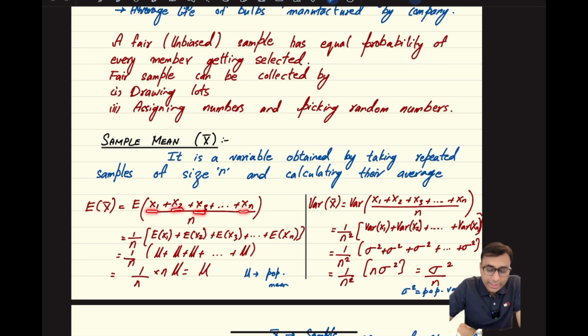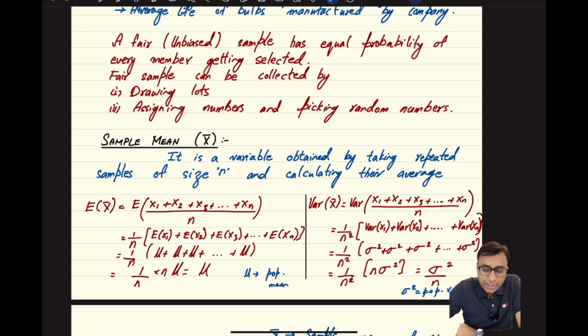So I can move this 1 over n outside, and then I will have the expectation of x1 plus x2 plus x3 plus up to xn. I also know that expectation of x1 plus x2 is equal to expectation of x1 plus expectation of x2. I can write these down as expectation of x1 plus expectation of x2 plus expectation of x3, and so on and so forth. Now x1, x2, x3 are members of the population, and the population has a mean of mu. So all of these variables will have mean mu, which will add up to n mu, and n and 1 over n would cancel out to give you an overall mu, which means that the sample mean's expected value is equal to the population's expected value.